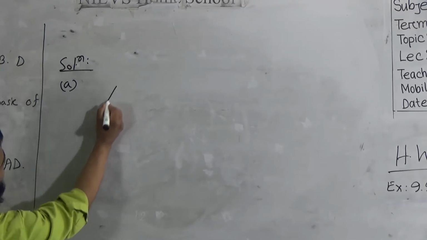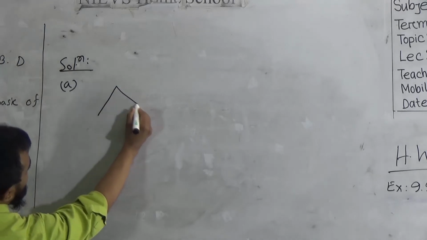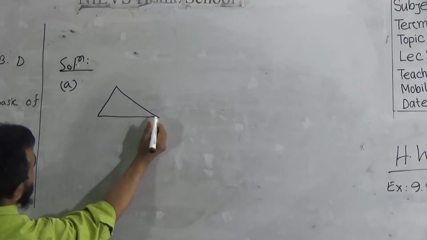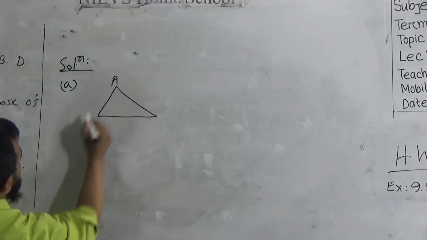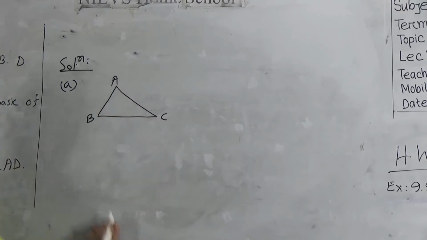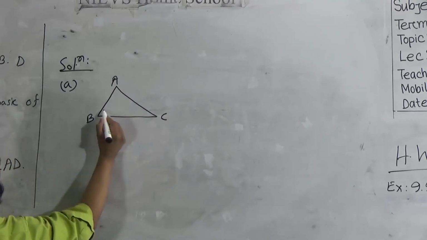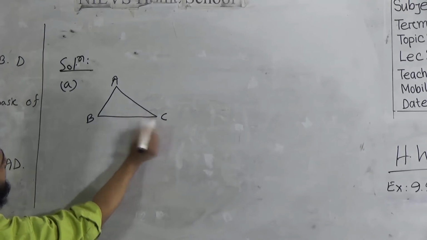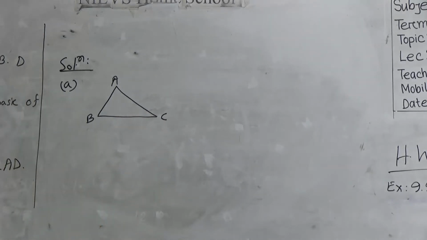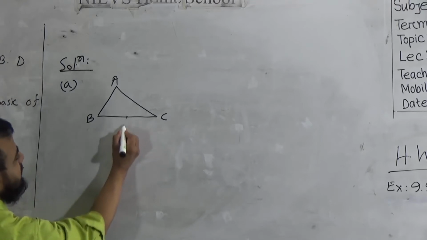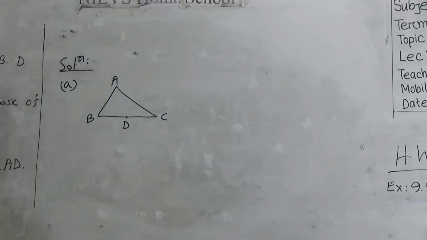So the triangle should be like this one, and it is A, B, C. Where this angle ABC is greater than this angle ACB. And D is the midpoint on BC. So this is our solution of activity A, okay.